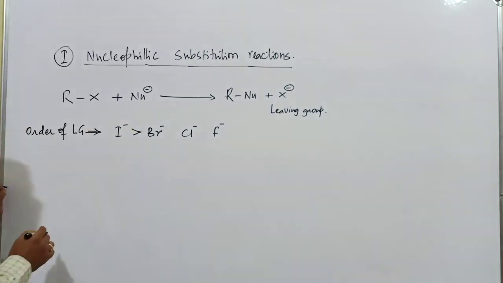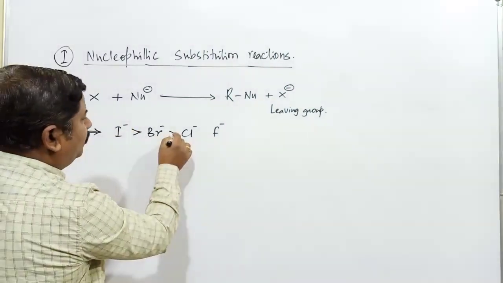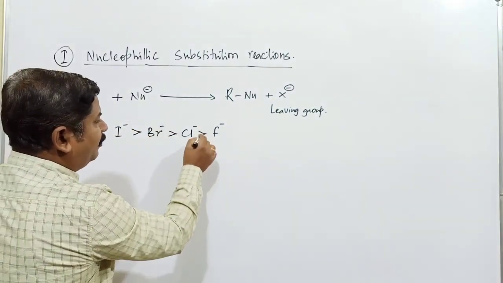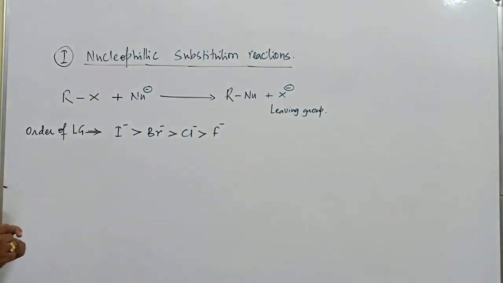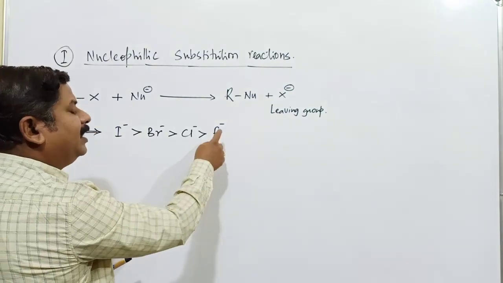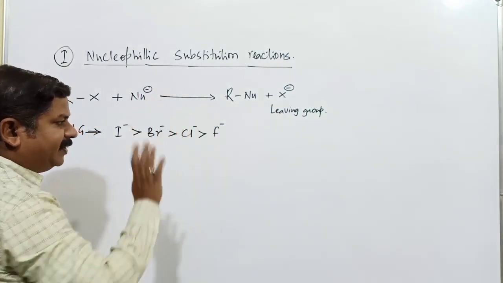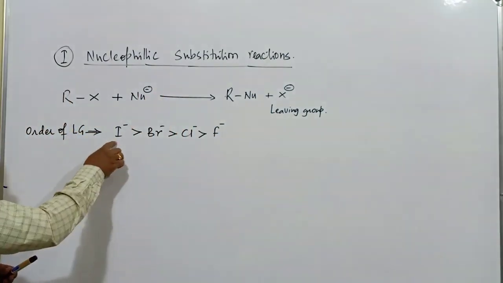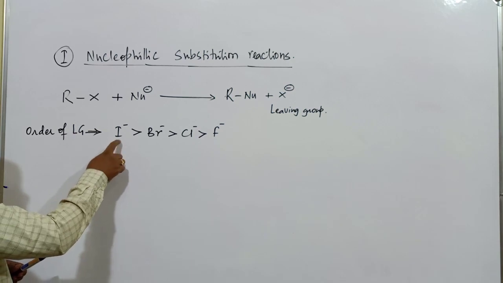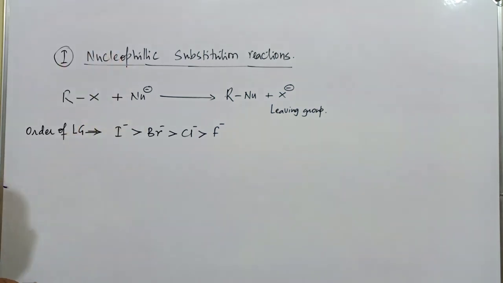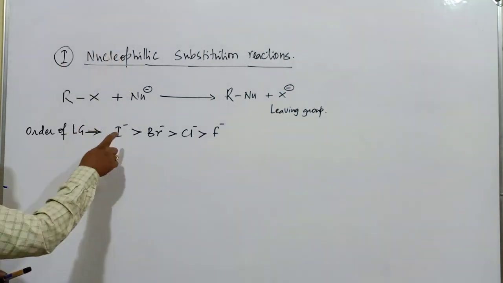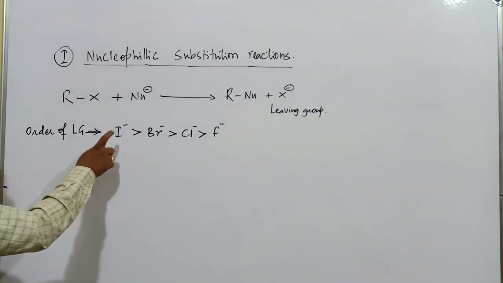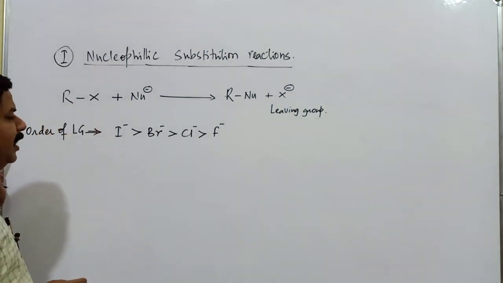Iodide is the strongest, or better, leaving group compared to bromide, and fluoride is the weakest leaving group. Whenever the alkyl halide contains fluorine, the reaction takes place very slowly, whereas a compound containing iodine undergoes nucleophilic substitution reactions very easily. It is mainly because the iodide ion is a better leaving group.